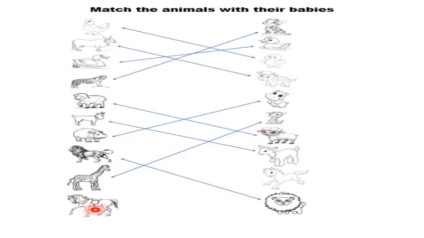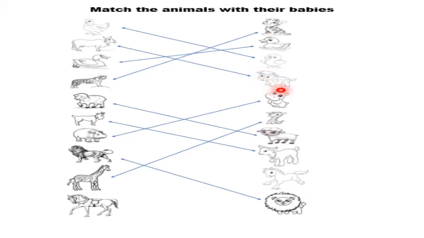Horse. The baby of horse is called, let's see, cub. Is this cub a baby of horse? No, this cub is a baby of tiger. Duckling. Is this duckling a baby of horse? No, this duckling is a baby of duck. Chick. Is this chick a baby of horse? No, this chick is a baby of hen.